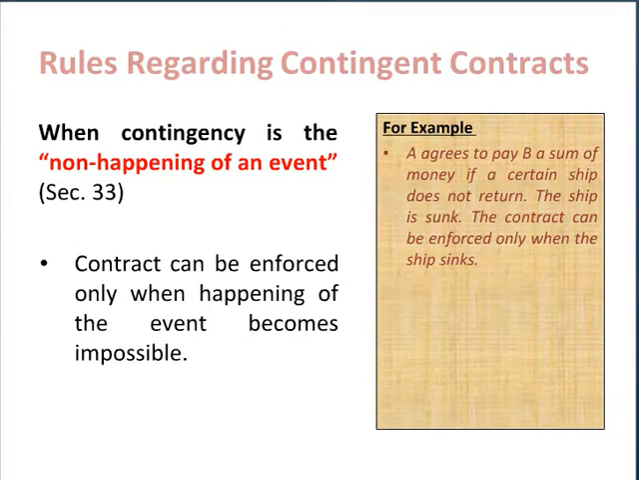Say for example, Mr. A agrees to pay Mr. B a sum of money if a certain ship does not return. The ship is sunk. This contract can be enforced only when the ship sinks. Here the contract is dependent on non-happening of an event, that is not returning back of the ship, and this contract can be enforced only when it has become impossible that ship will ever return back.